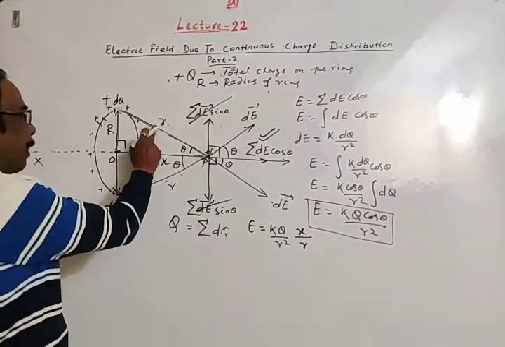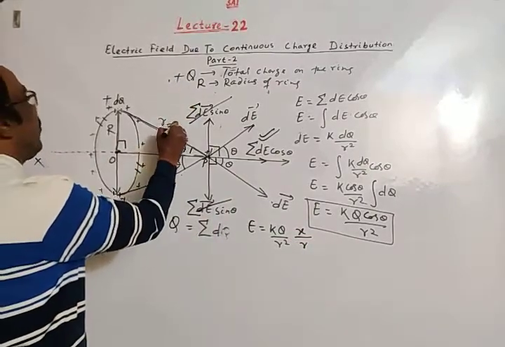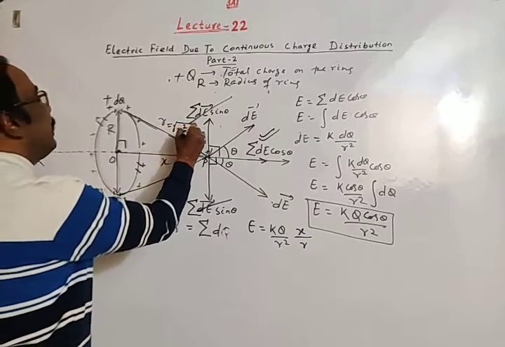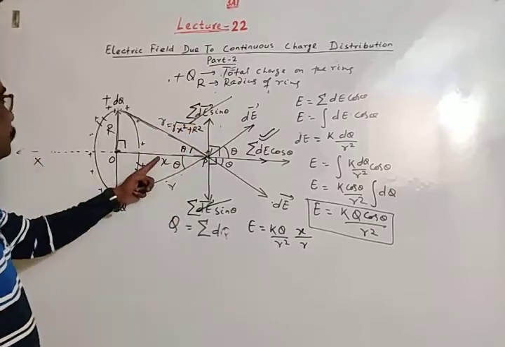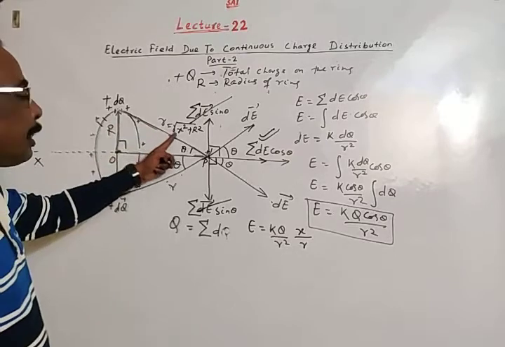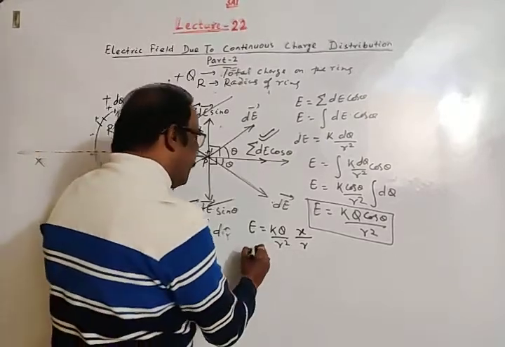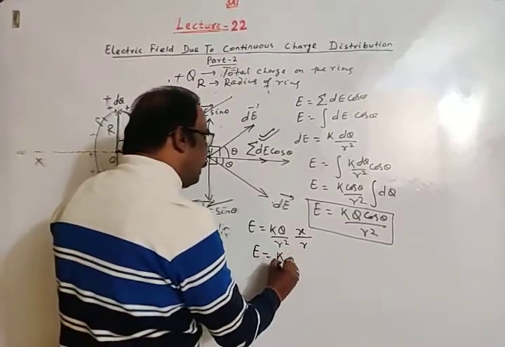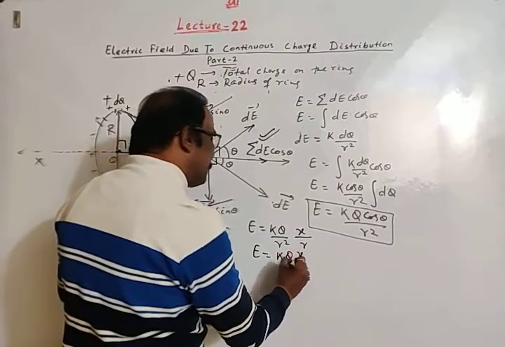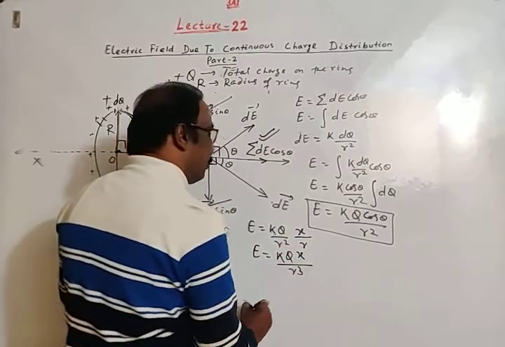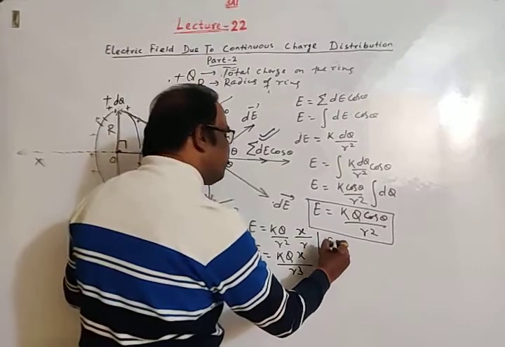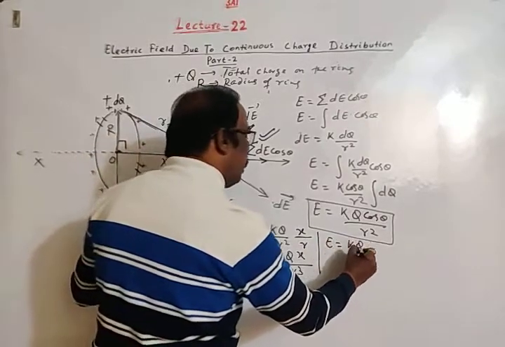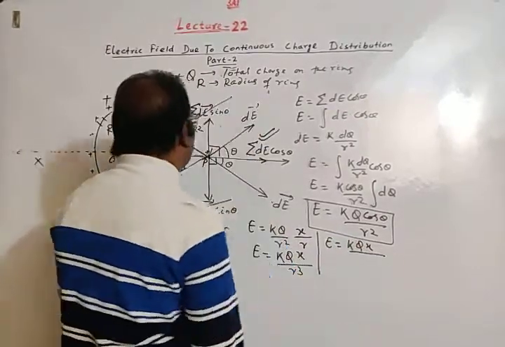Then r is the square root of x square plus R square. This is the base, this is the perpendicular, and this is the hypotenuse. Then the magnitude of the electric field is k q x divided by r cube.